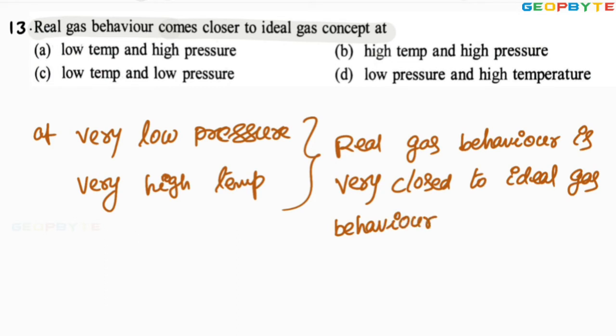Comparatively, at very low pressure and at very high temperature, real gas behavior is very similar to ideal gas behavior. Look at the option D, very low pressure and high temperature. So therefore, option D is absolutely correct.